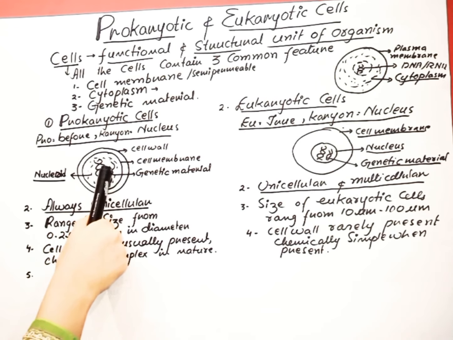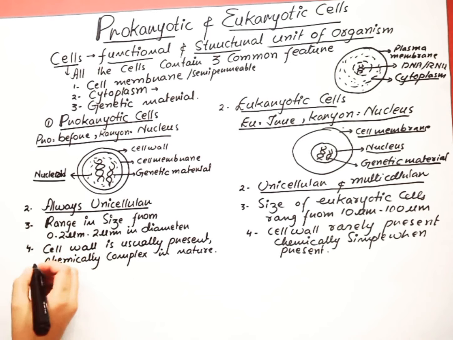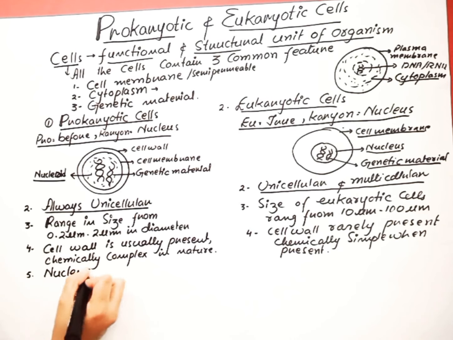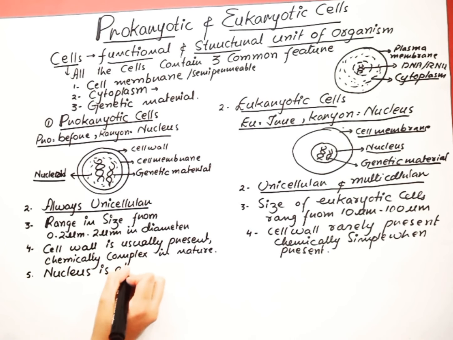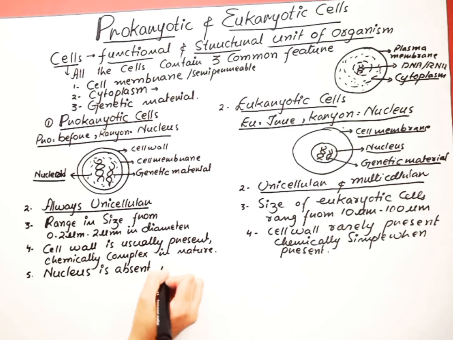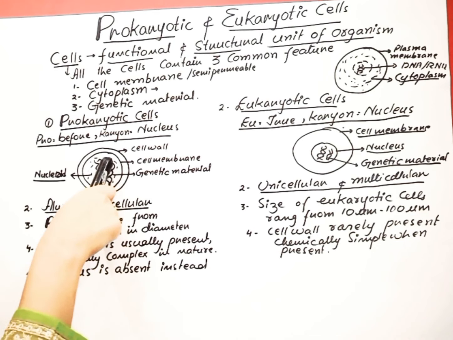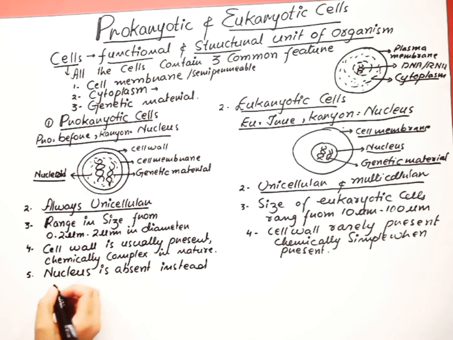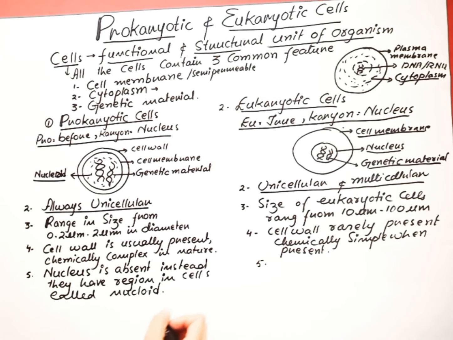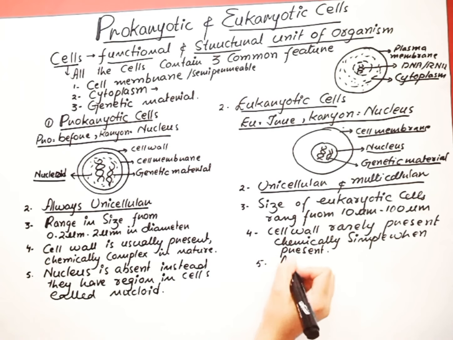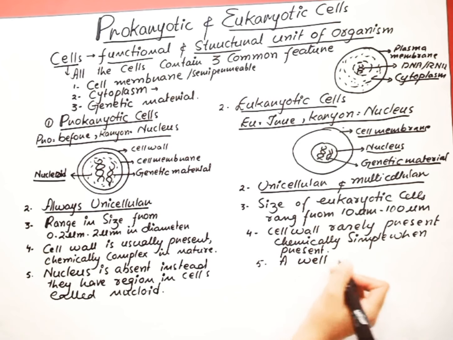The next difference is about the nucleus. As I told you, the prokaryotic cell doesn't contain a nucleus, so the nucleus is absent. Instead, they have a nucleoid. The region where the genetic material is present is called nucleoid. In the same manner, as we have discussed, the eukaryotic cell contains a well-developed nucleus.